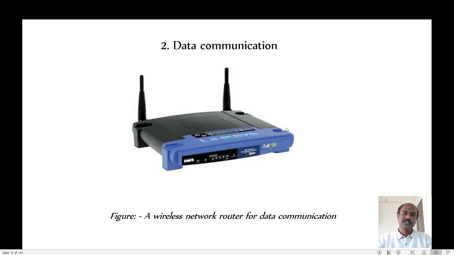So this is another reason why we use the embedded system, that is data communication. What are the other examples for data communication? We can use the embedded system in satellites for transferring the data. A satellite will receive the data from the earth and retransmit the data after processing it. That is another example where the embedded system is used for data communication.